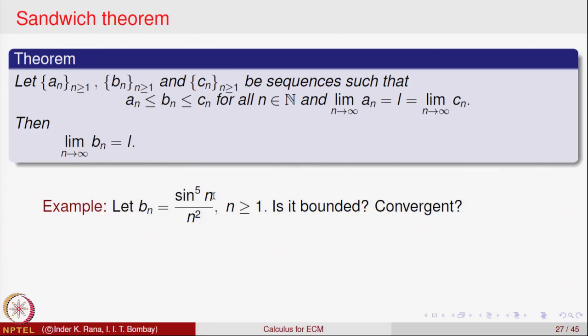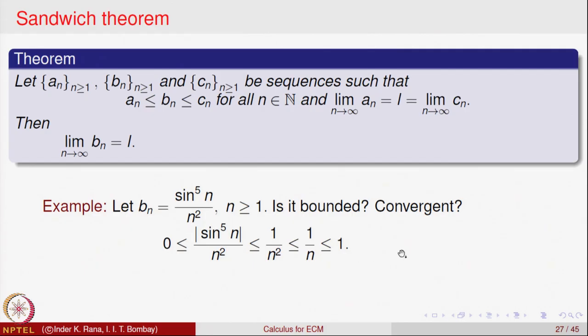Since sin is bounded by -1 to 1, mod sin is bounded by 1. So the absolute value of b_n, which is always non-negative, is less than or equal to 1 over n squared, which is less than or equal to 1 over n, which is less than 1.